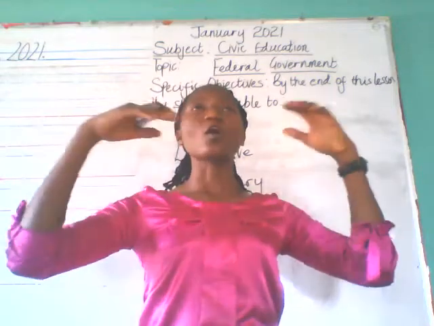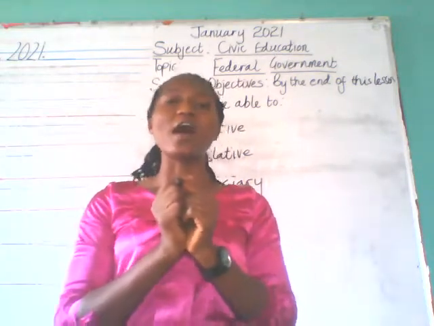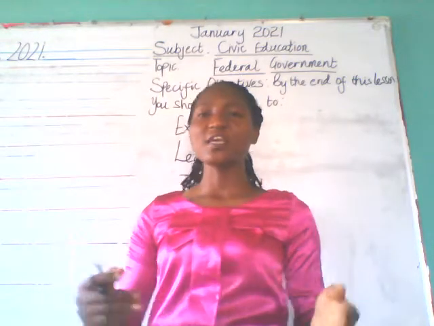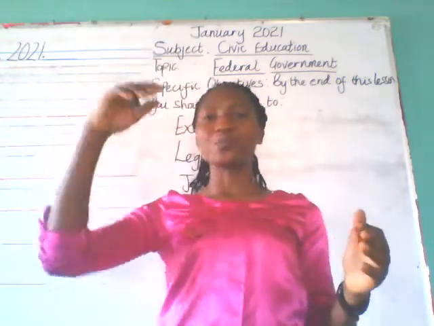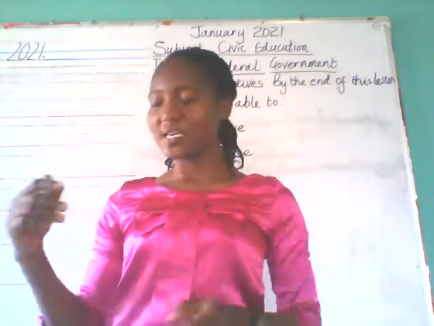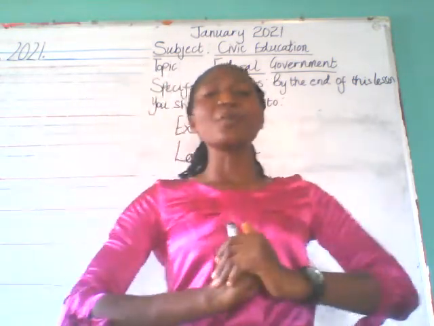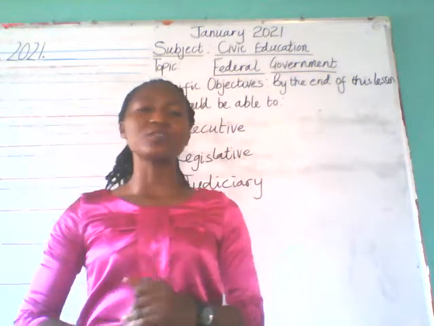Now, we have the coat of arms, which have our motto, which is unity, faith, peace, and progress. Now we have the members of the Federal Executive Council.